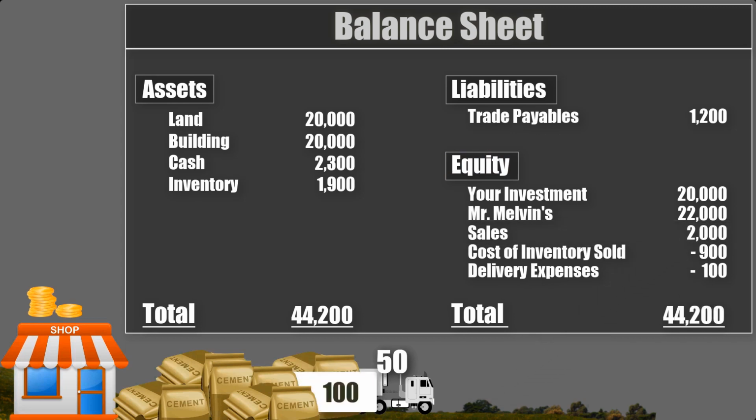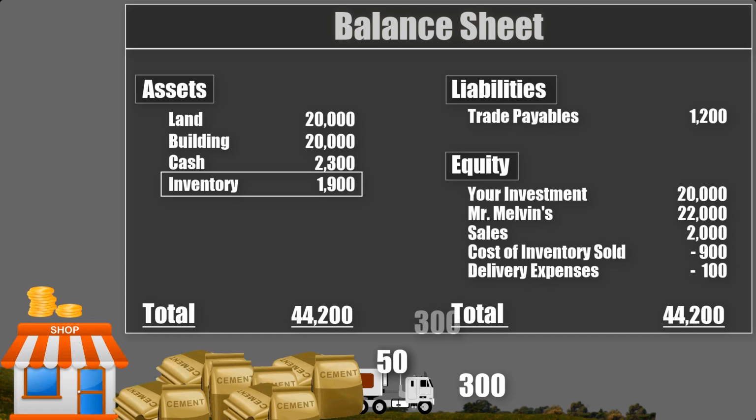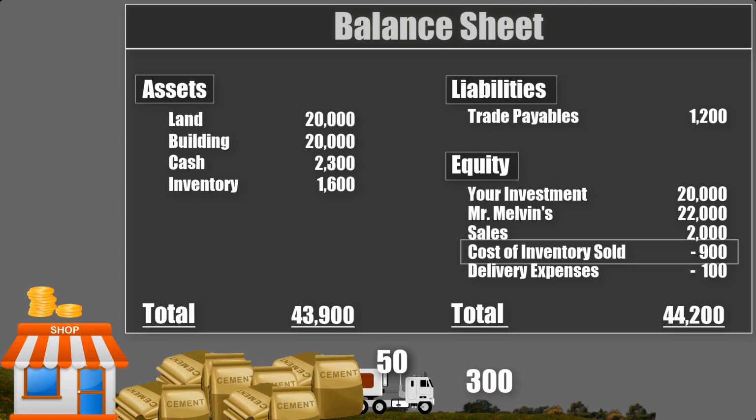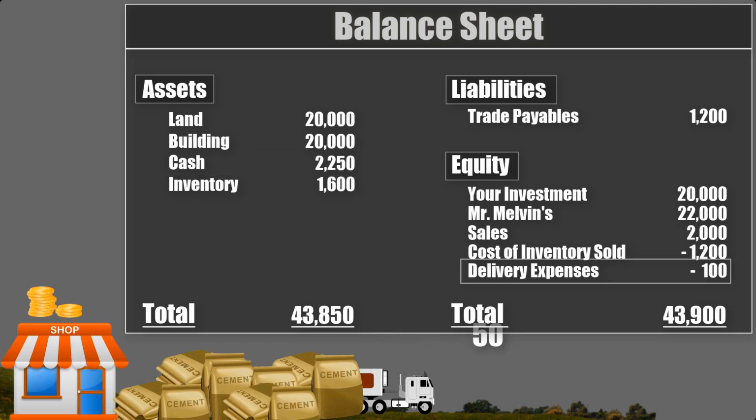The cost of each bag is 100. Since you sold 3 bags, you have lost 300 worth of inventory and we have to remove this amount from the inventory balance. We reflect this decrease in assets in a decrease in equity. We just remove this amount from the equity account we called cost of inventory sold. For delivery expense, our cash reduces by 50 and so does the equity. Importantly, our balance sheet is correct.